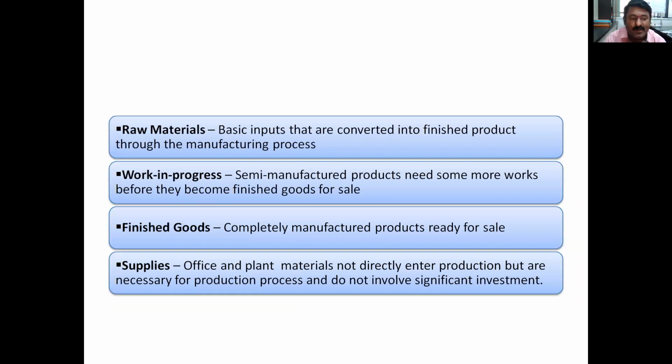So raw material, work in progress, finished good, supplies, office and plant materials, not directly enter in the production but are necessary for this production process and do not involve significant investment. Very small parts are there, but they play a very significant role. There is one separate section in many of the industries. It is called a tool room, where all the small parts and precise parts are made available. Any separate jigs and fixtures required are prepared in this particular tool room.